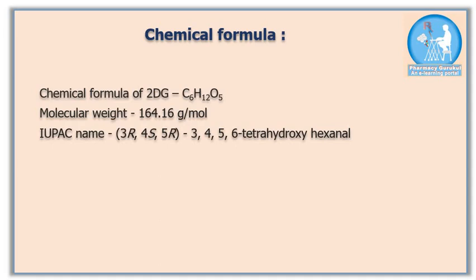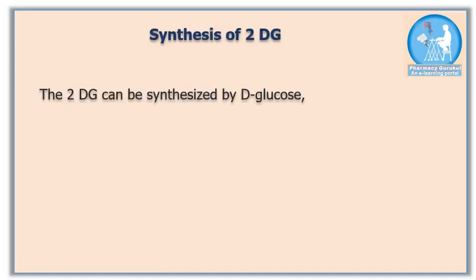and the molecular weight of 2-DG is 164.16 grams per mole, and its IUPAC name is 3R, 4S, 5R-3,4,5,6-tetrahydroxyhexanal. Here the numbers refer to the chiral carbon positions in the molecule according to IUPAC numbering, while R and S represent the orientation of the chiral atom. In this video, I am not discussing how to synthesize 2-DG, but it can be synthesized from D-glucose.